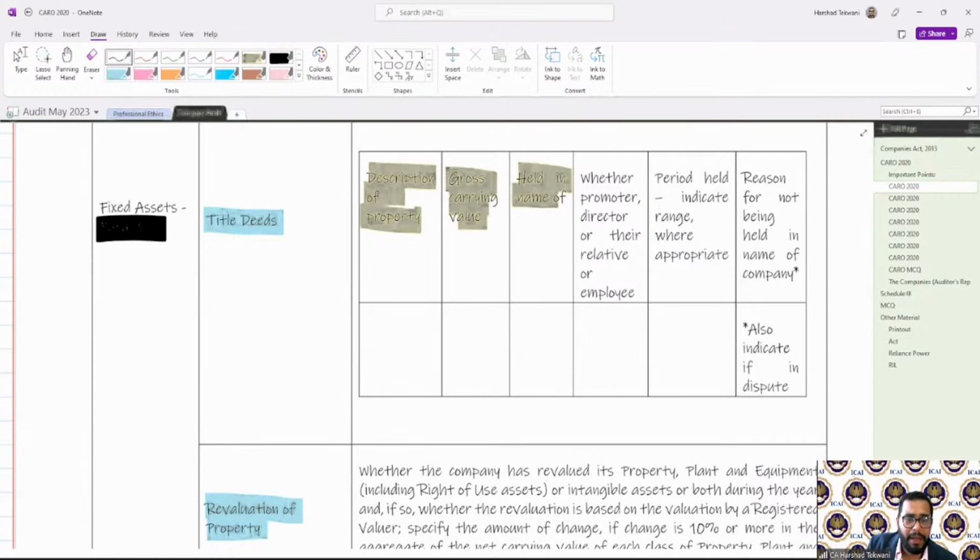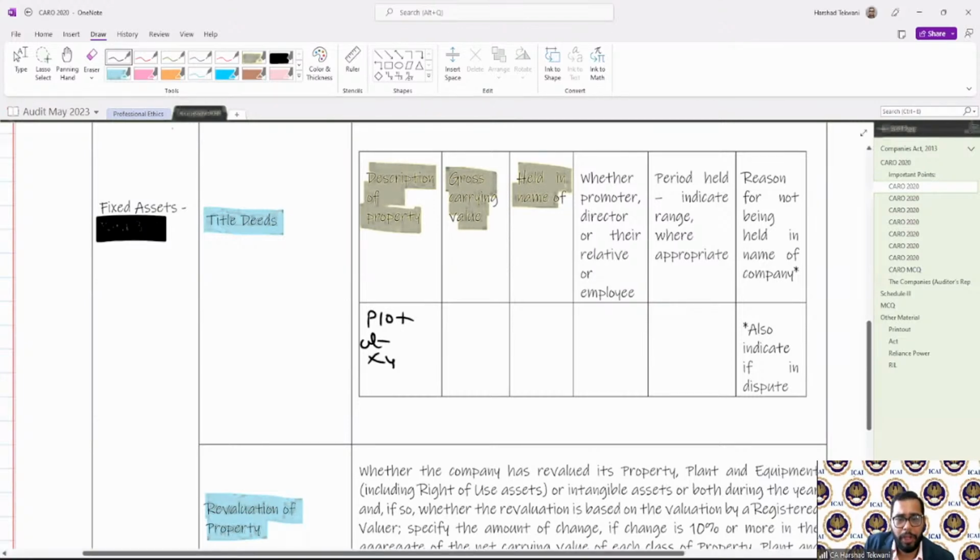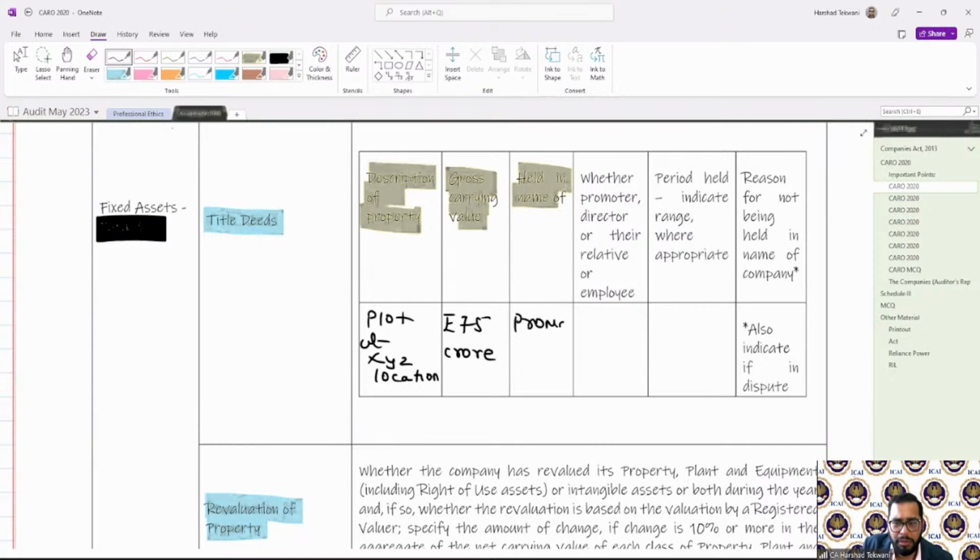Let's say, for example, the description of the property: it's a plot at, let's say, XYZ location. Gross carrying value in my books, let's say 75 CR. Held in the name of maybe promoter. Here we need to write the name. Let's say it's held in the name of Mr. X. Who is Mr. X? Mr. X is a promoter.